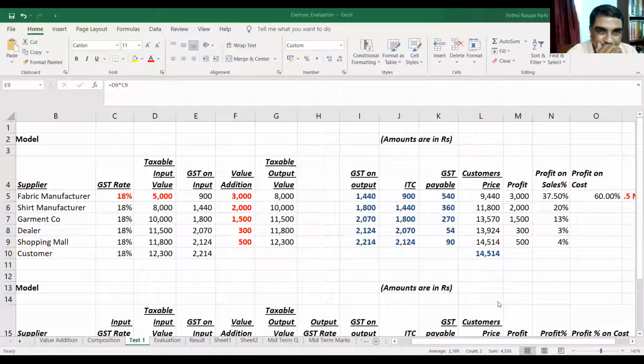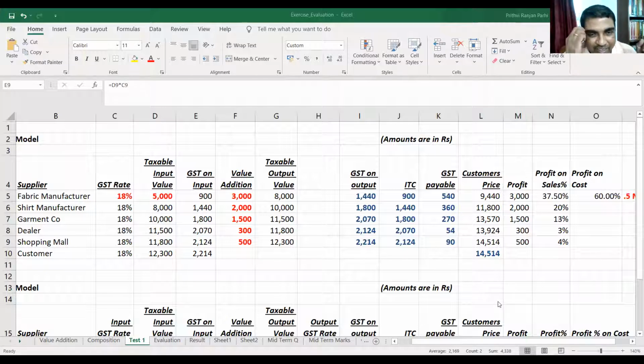So where can you see maximum profit? Fabric manufacturer.